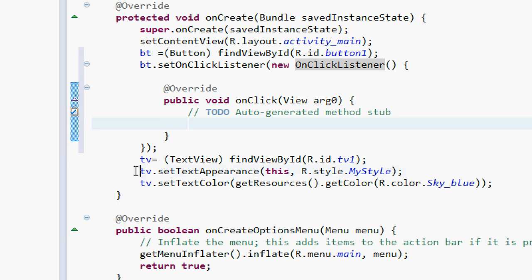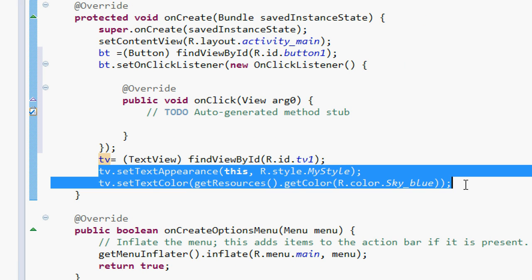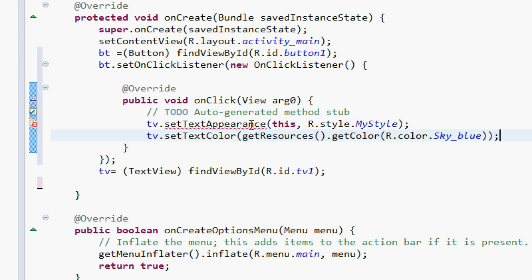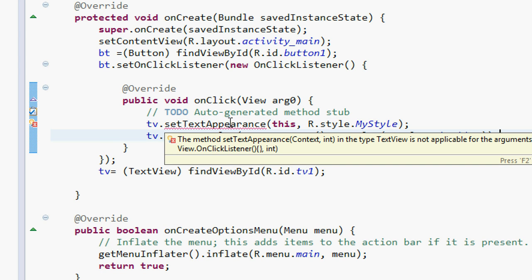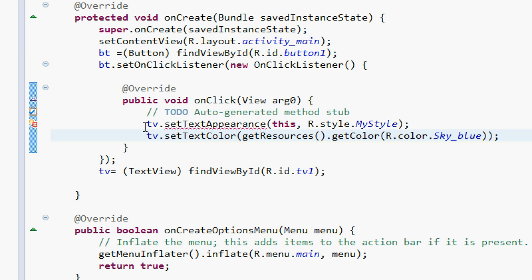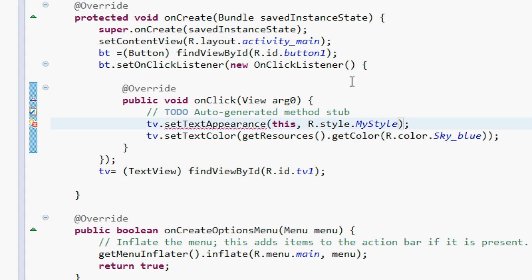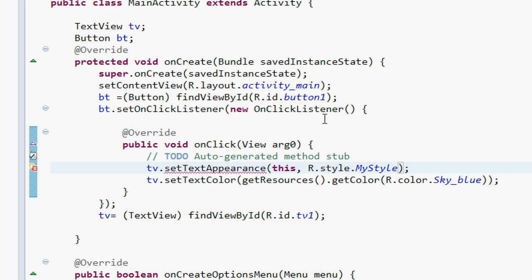So let's move this couple of lines from here to here. Now there is an error. It says that the method setTextAppearance in the type TextView is not applicable for the arguments, and this is the reason, because this is inner event handling.